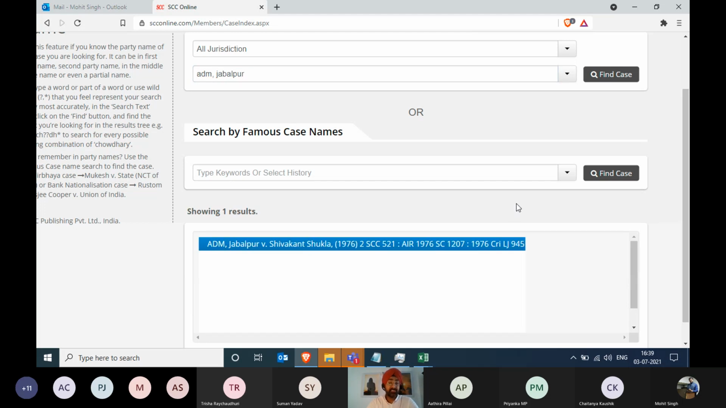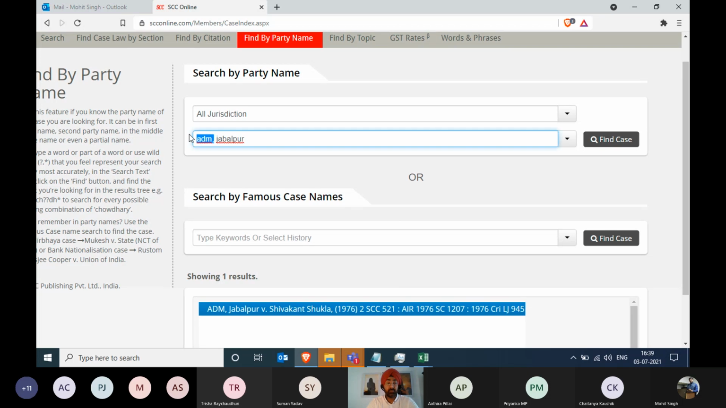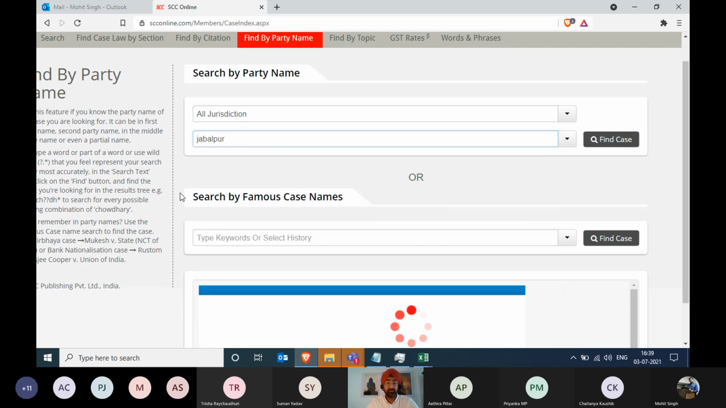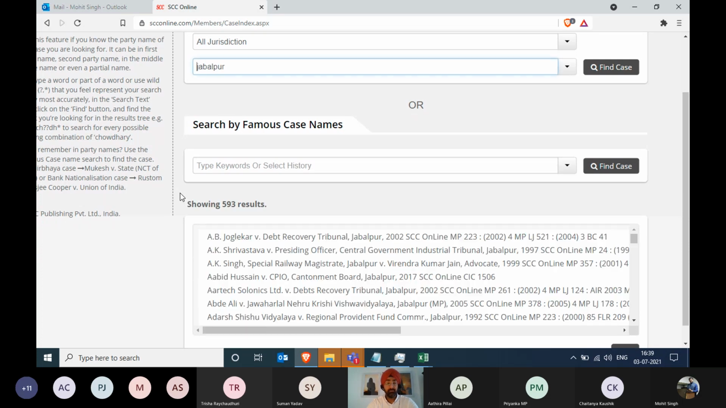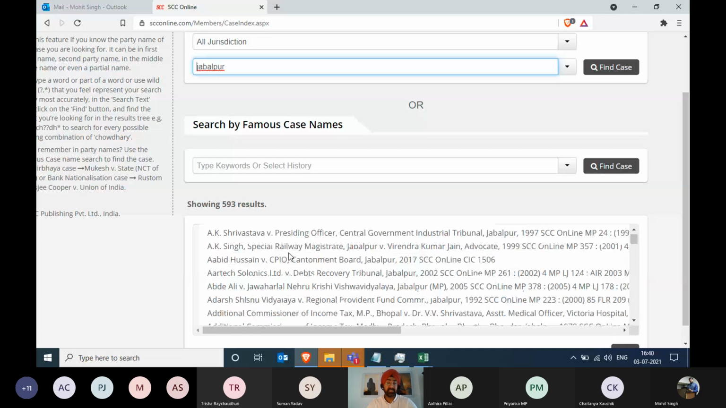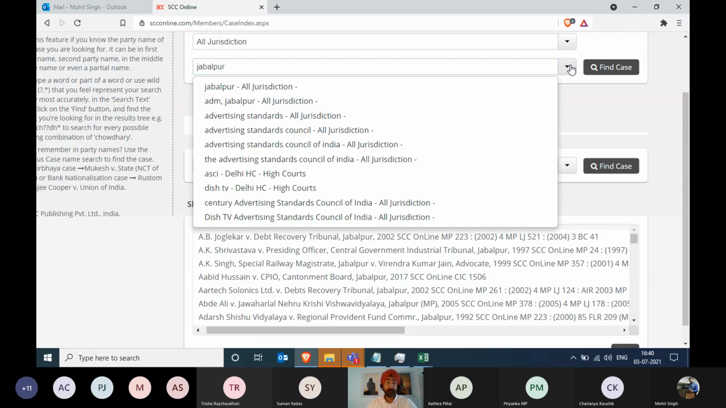Now, because ADM Jabalpur is such a unique name, we've only been given the option of one judgment. Had this been a very, very common name, like Mohit, even if you just remove ADM from this search and search for Jabalpur, I think the results would increase many folds. Now 593. So because ADM was a unique term that we had used, that's why it was giving fewer results. Mohit, could you please take us back to the ADM Jabalpur case?